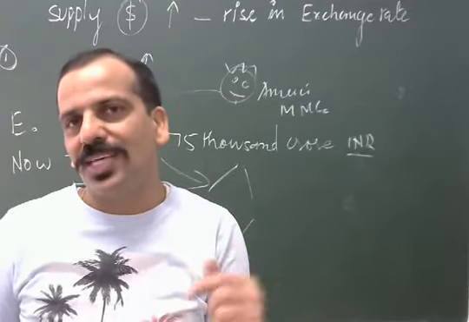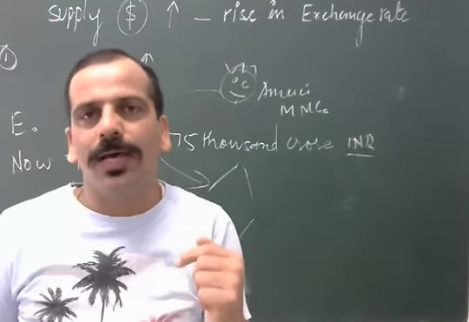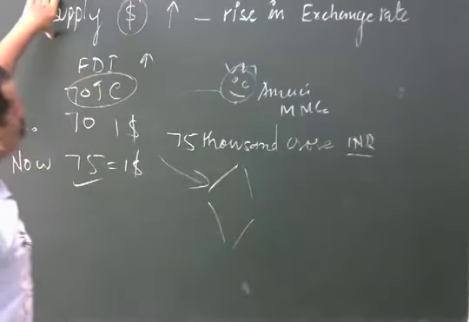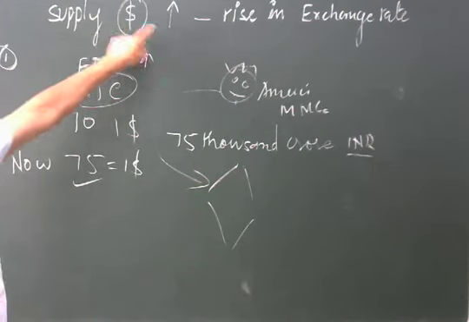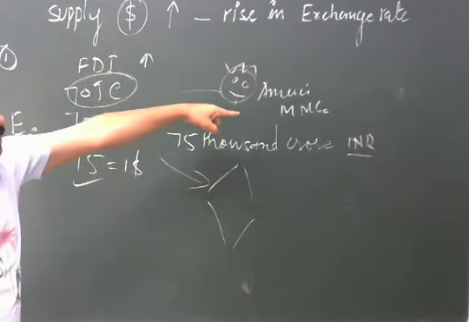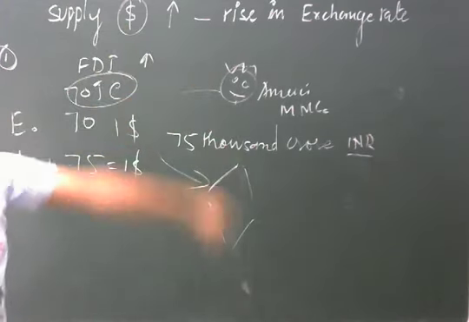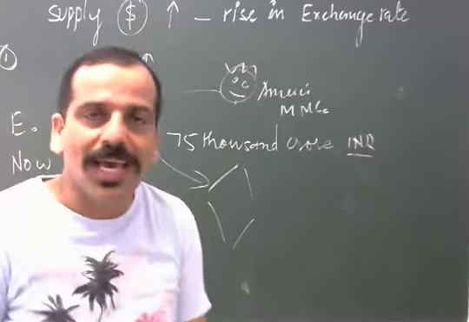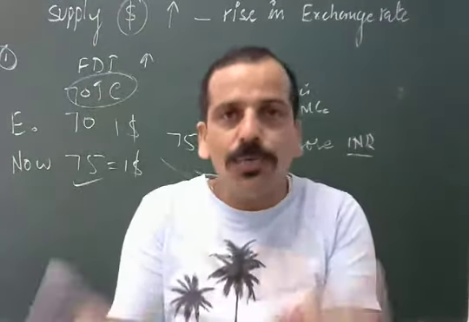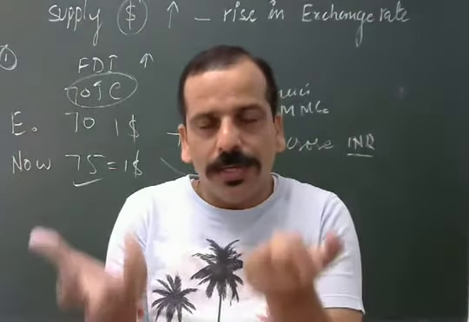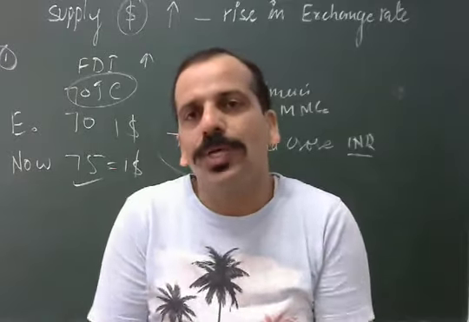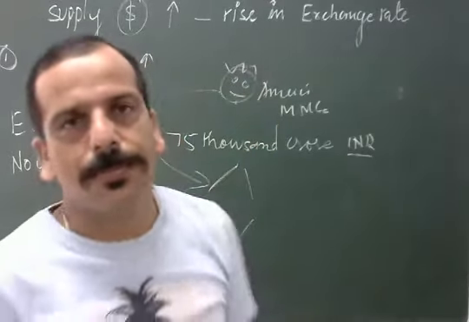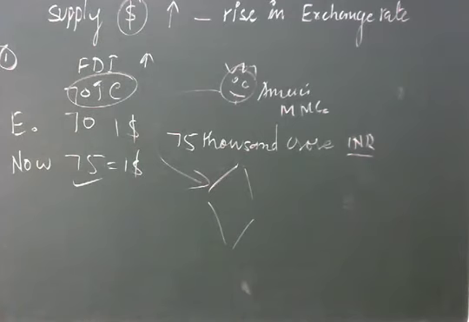So when he exchanges, the supply of this USD will increase in the Indian markets. He has to buy Indian rupees to start his business. Point number 1 is clear.